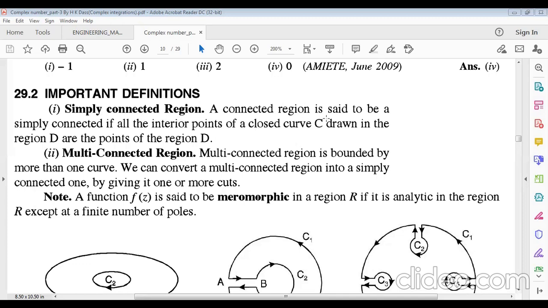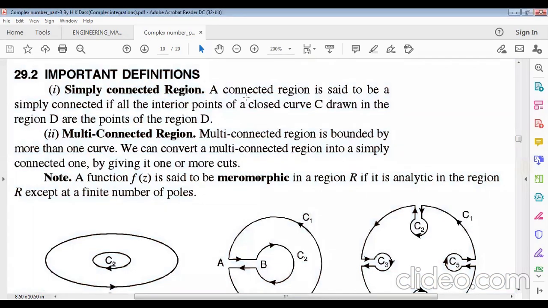A connected region is said to be simply connected if all the interior points of a closed curve C drawn in the region D are points of the region D. That means a connected region is said to be simply connected. Suppose this is the whole domain D. Okay, there is a curve C and it is connected. That means the starting point and the end point are connected. That means this is also called a closed curve.